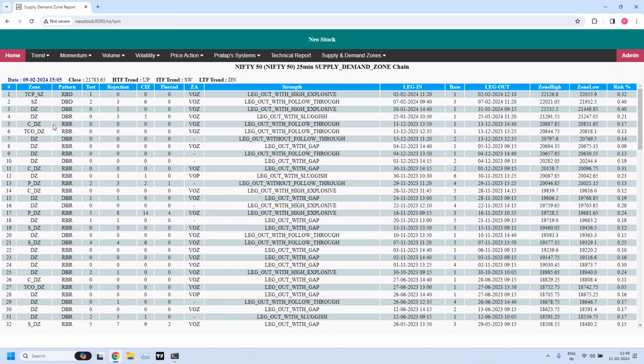This is the 25 minute zone. Let us see the immediate supply zone. This is a high liquidity zone at 25 minutes level. But what level is it? This is at 20,000, 887 to 20,851. And the immediate demand zone is there at